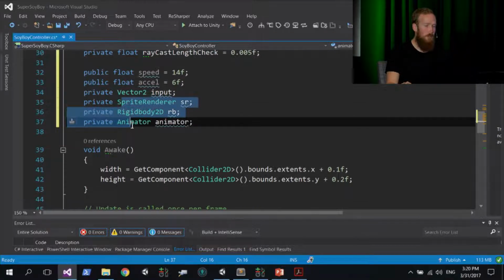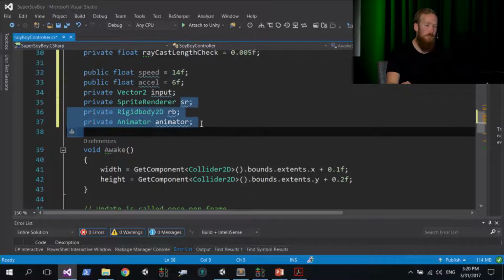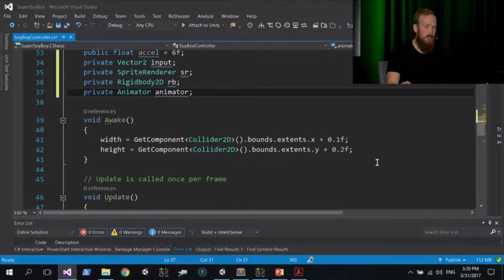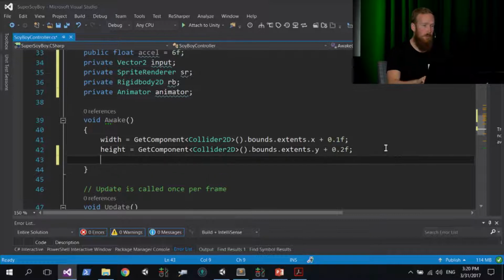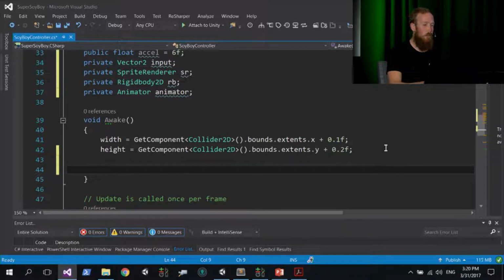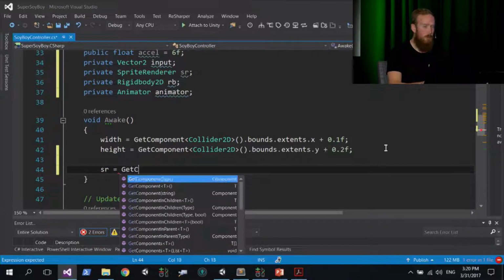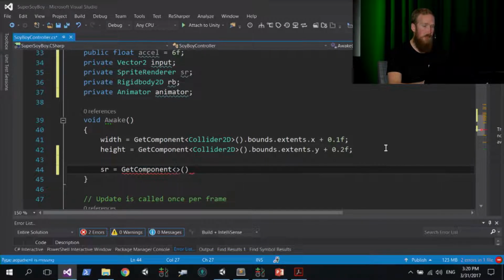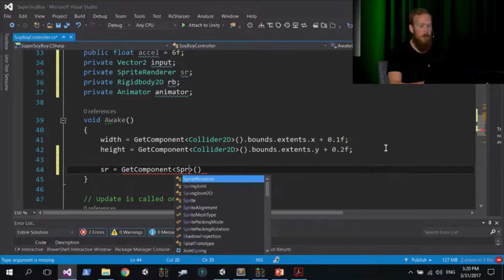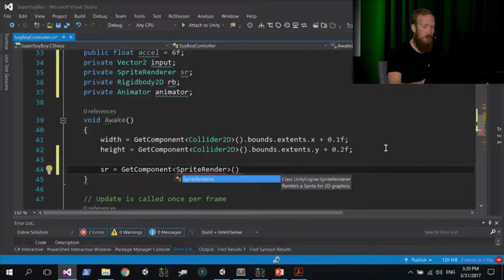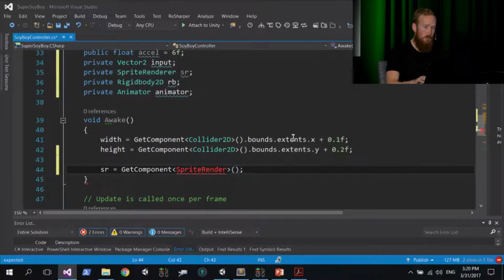What these last three are going to do here is we're going to cache a reference to these components in these variables when the game starts. To do that, we use the initialization method. So in your Awake method, go to the bottom, add a new line, and we're going to go sr, so SpriteRenderer, is assigned, so equals, and we're going to use something called GetComponent. If you type in GetComponent, we then need to open up these angle brackets, and inside of that, we're going to type in the actual type that we want, which is SpriteRenderer. So uppercase S and R, and then a semicolon on the end. Oops, I can't spell. SpriteRenderer.